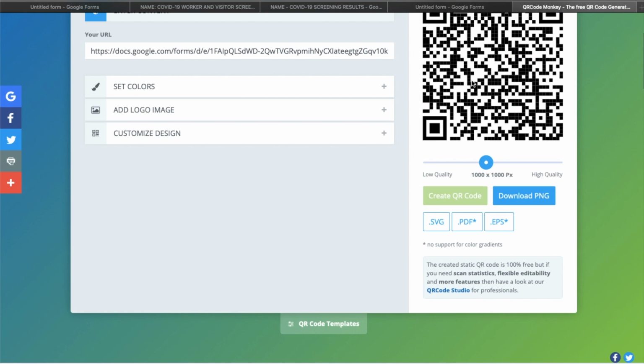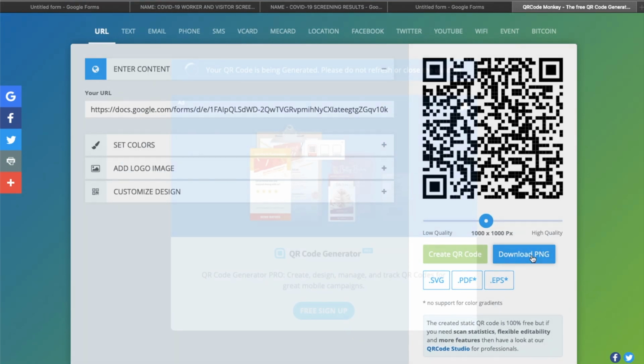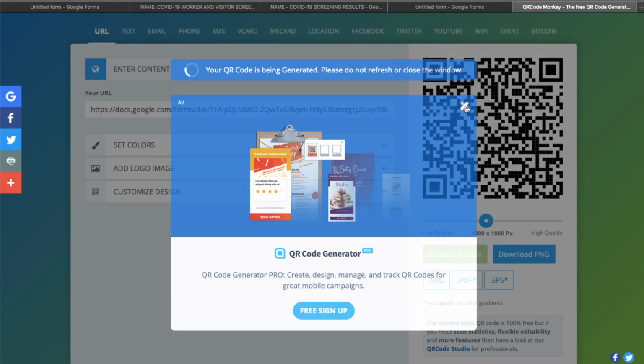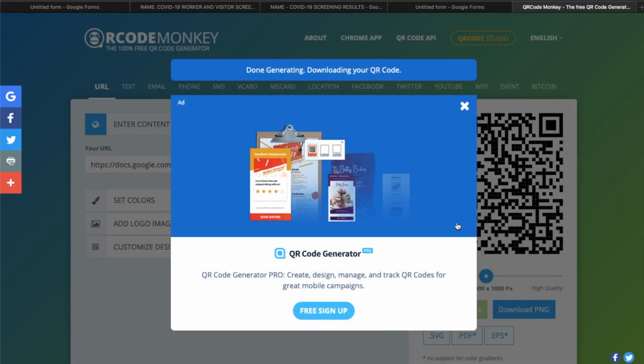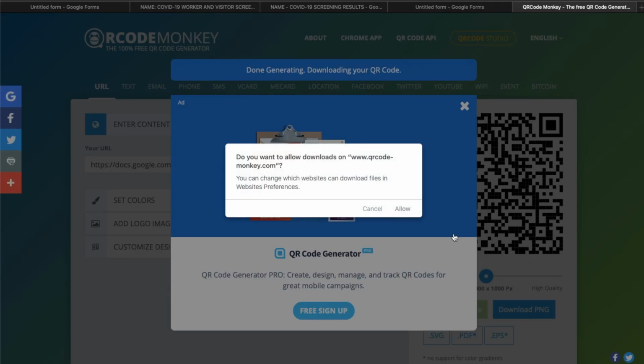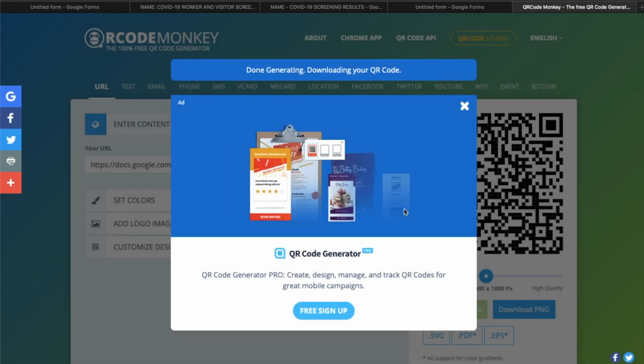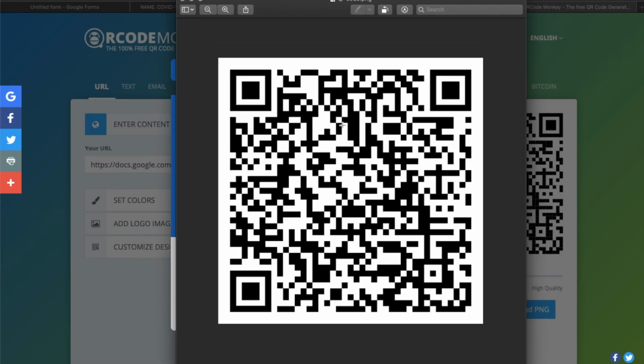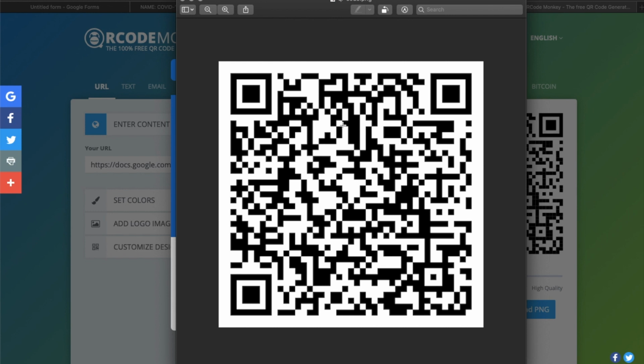Perfect. You can download it. Do you want to allow downloads? Click allow. Perfect. Now you have your QR code. This is what you will use on all of your COVID-19 screening posters that are on your job site, and just include a brief description of what the QR code is for. And you're all set up and good to go.